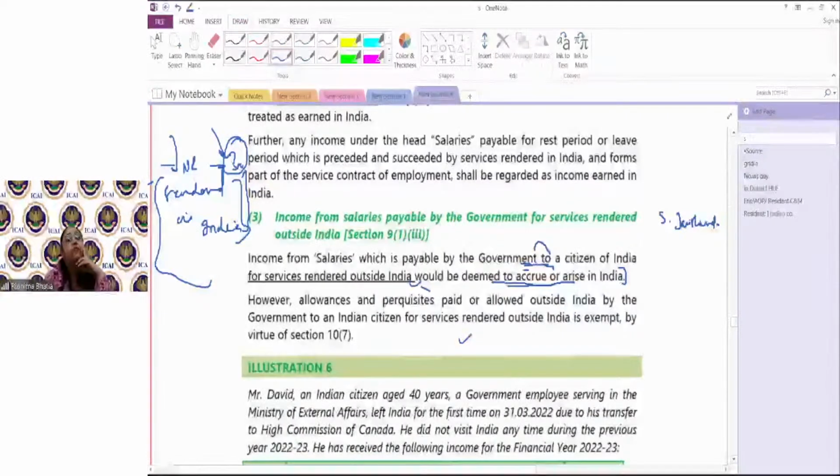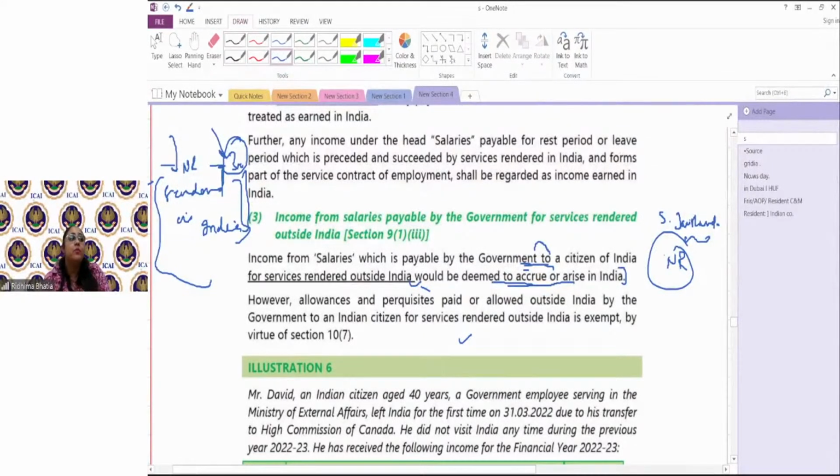Since he is traveling a lot, it might be a situation that he may become a non-resident. And he is sometimes outside India, representing India. Now he is working under the Ministry of External Affairs. He is the minister of it. He is getting an income as a minister.